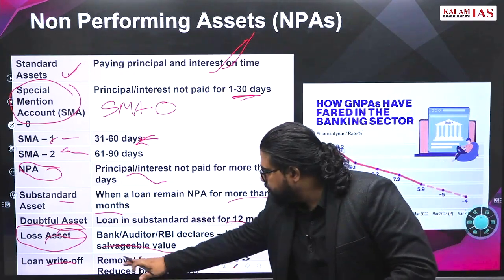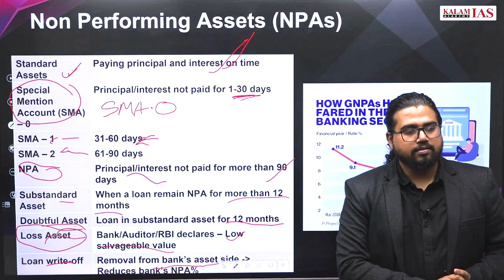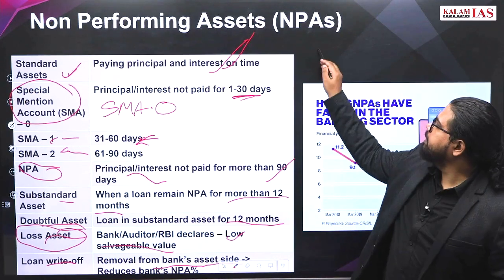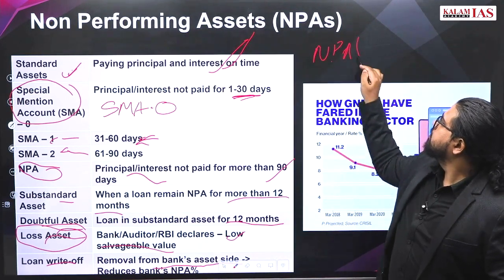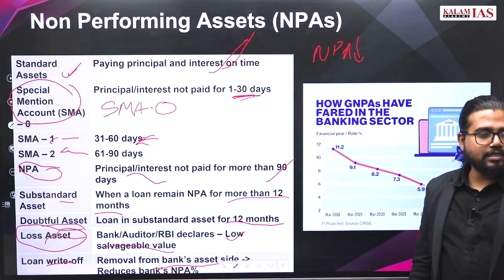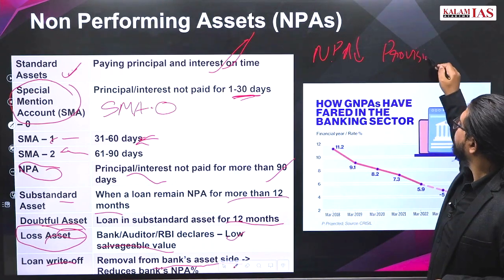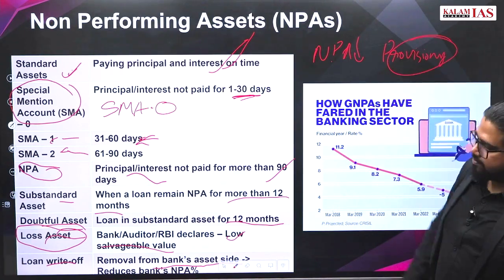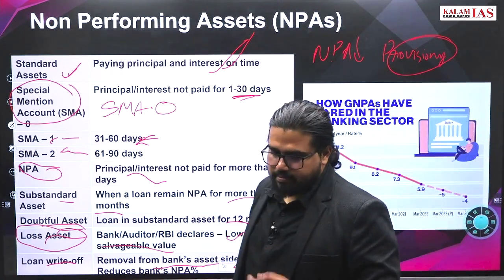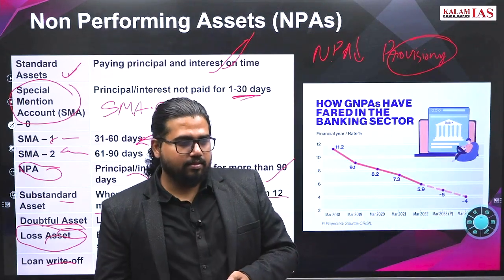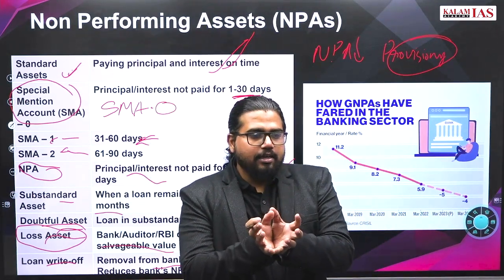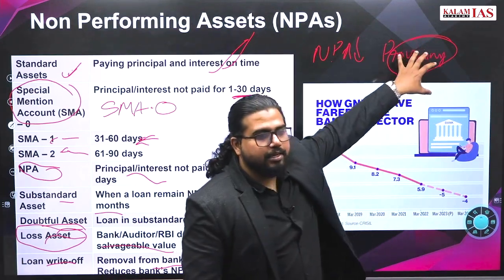And what is the advantage of removing from the bank's book? NPA percentage decreases. What is the bank's advantage? Provisioning नहीं करना होगा. What is provisioning? If a loan is there, you have to keep some money as security for it.